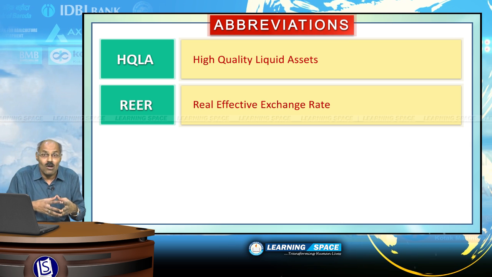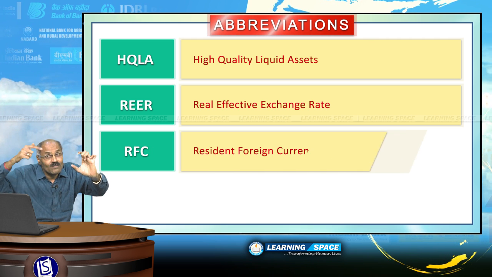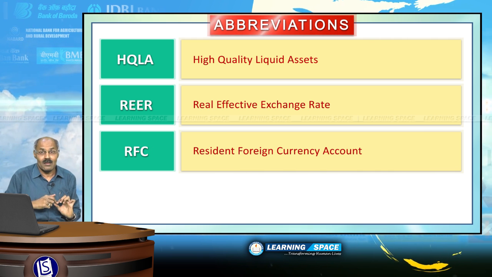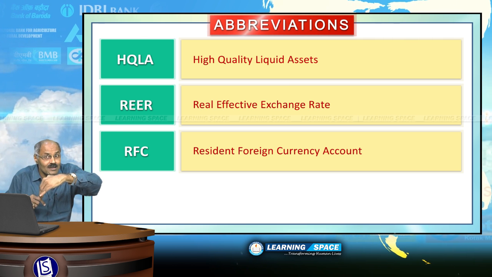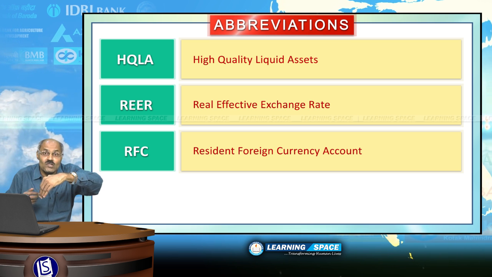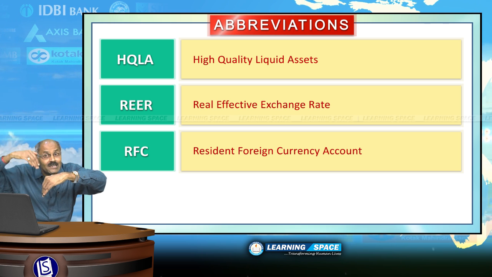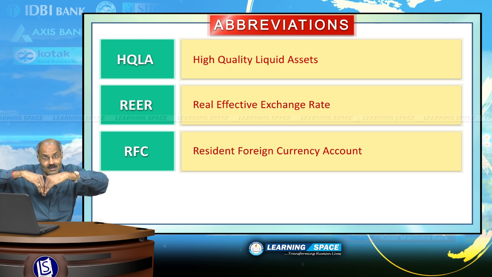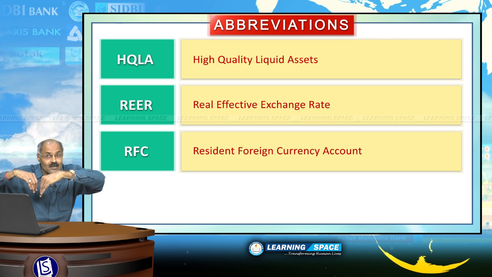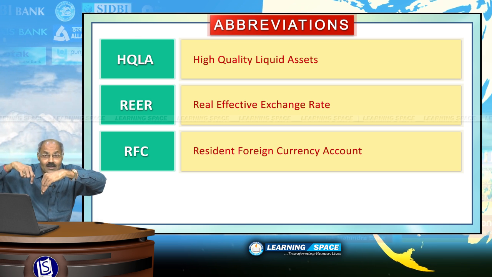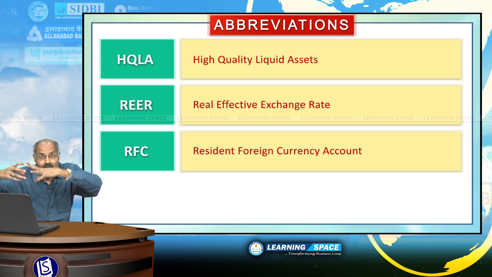REER is a real effective exchange rate. This is different from nominal effective exchange rate. RFC is a resident foreign currency account. When an NRI returns from a foreign country, the account which can be opened in nominated foreign currencies is the resident foreign currency account. If he wants to maintain his account in foreign currency, then a resident foreign currency account is allowed.